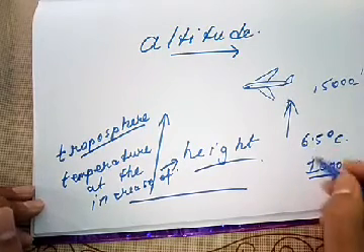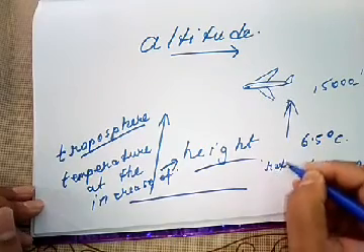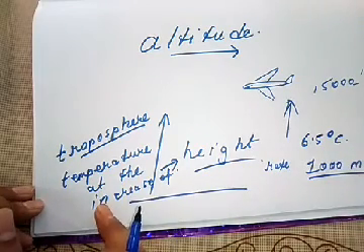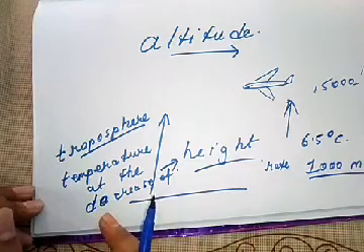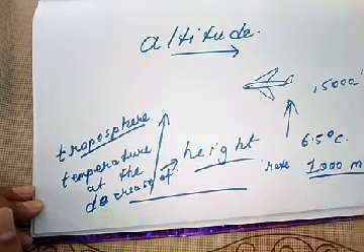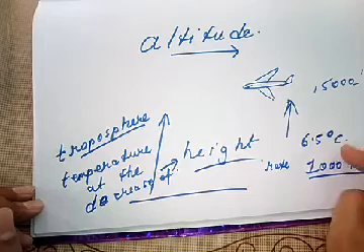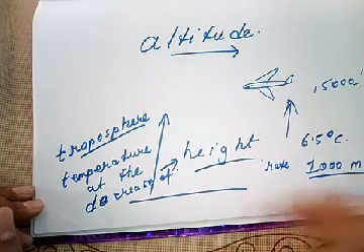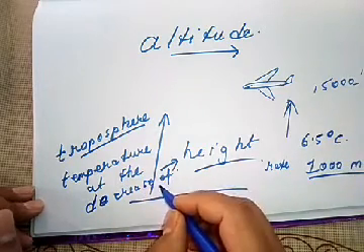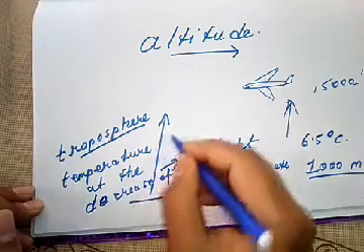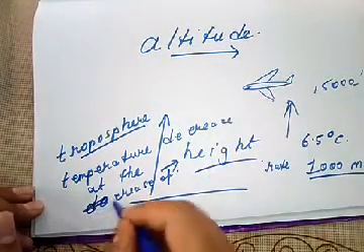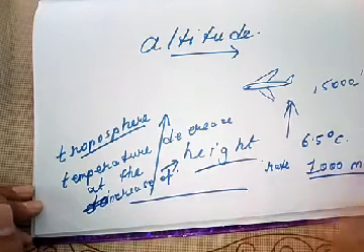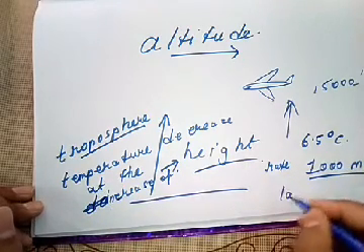This rate of decrease of temperature at the increase of height is called lapse rate.